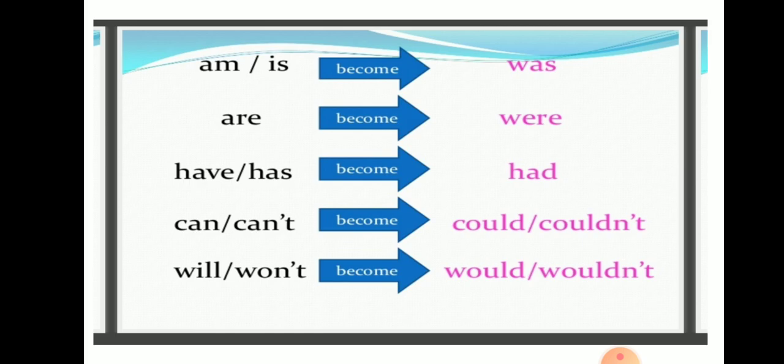Next is are. Are is the plural present form of the be verb and it changes to were. The have forms of verbs, have and has, become had. Had is the past tense of have and has. Can and can't become could and couldn't. They are the past tense forms of can and can't. Will and won't become would and wouldn't. So all these are changed from present tense form to past tense form.